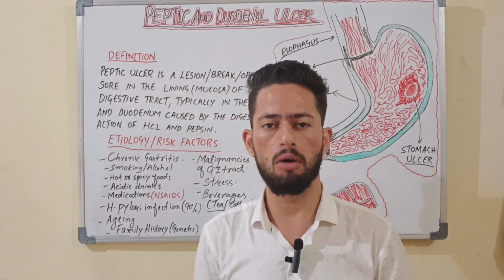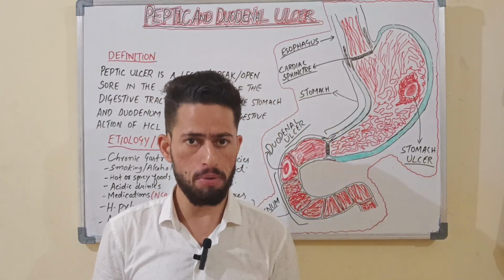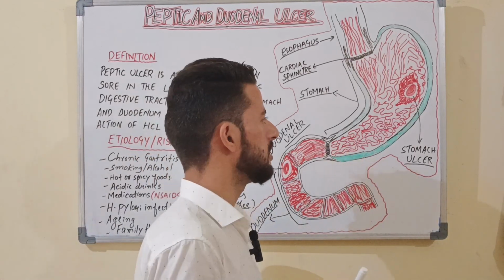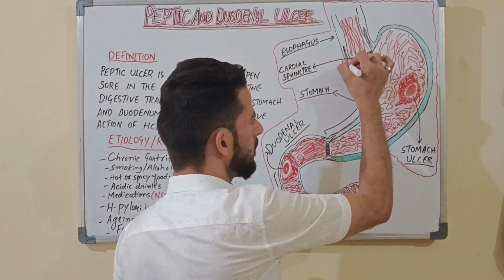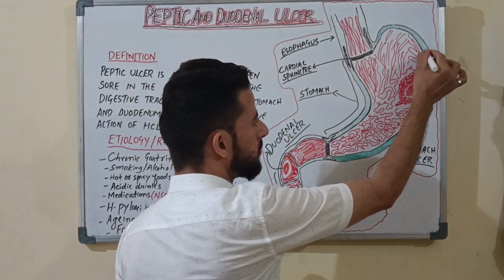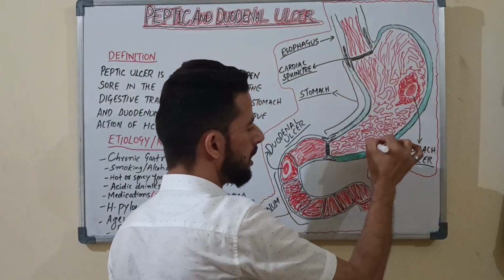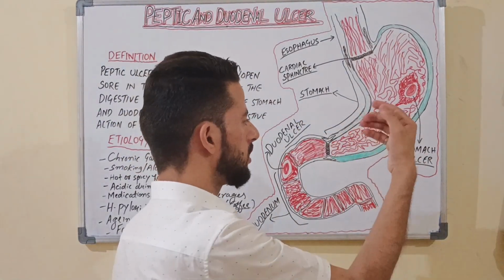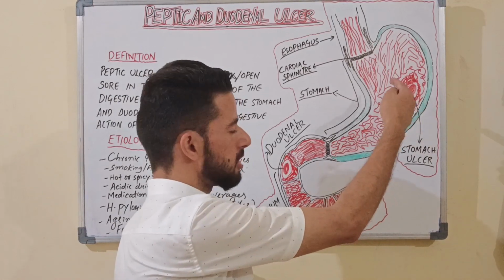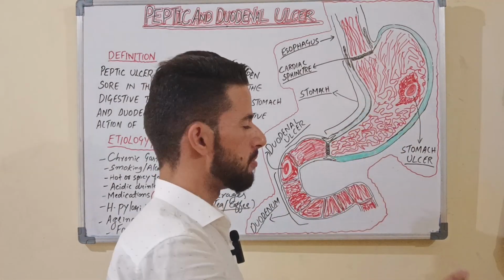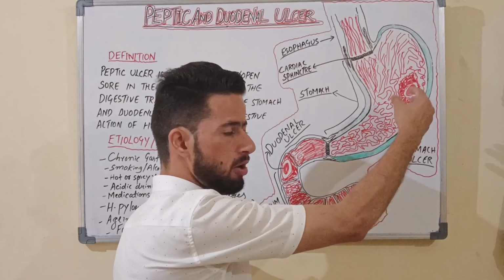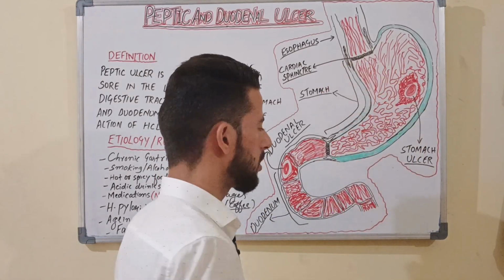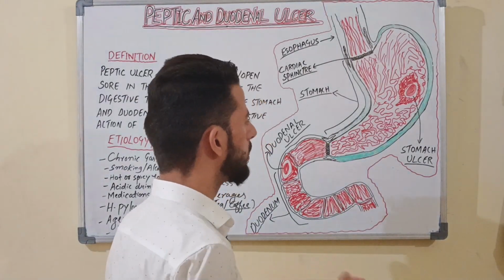Now what could be the causes? The most prominent cause of this is chronic gastritis. Here you can see the stomach. This is the fundus, this is the body, and this is the pylorus or pyloric antrum. It also depends on which part of the stomach the ulcer is formed in, whether it is the fundus, or on the surface of the body of the stomach, or the pylorus or pyloric antrum.